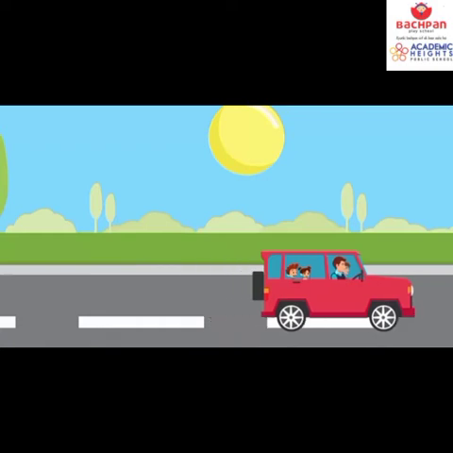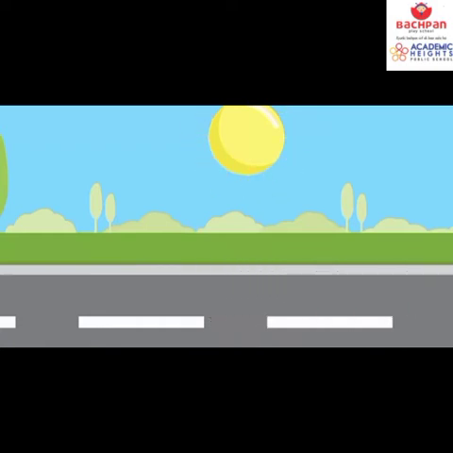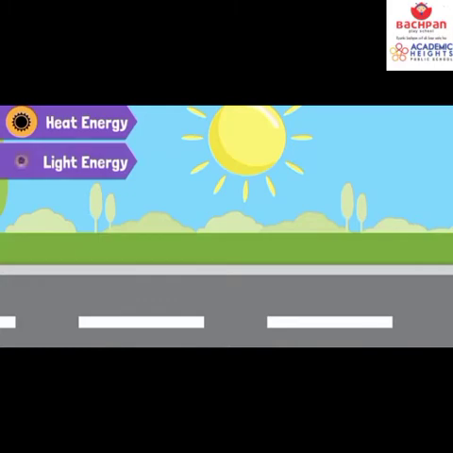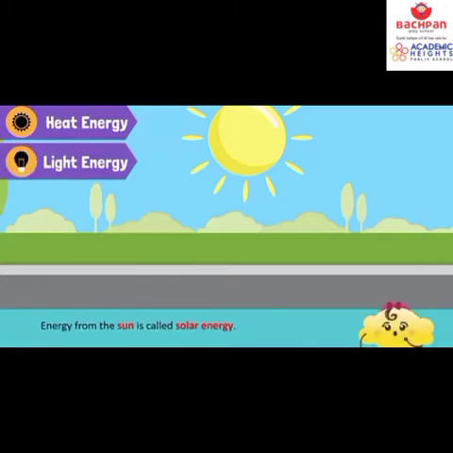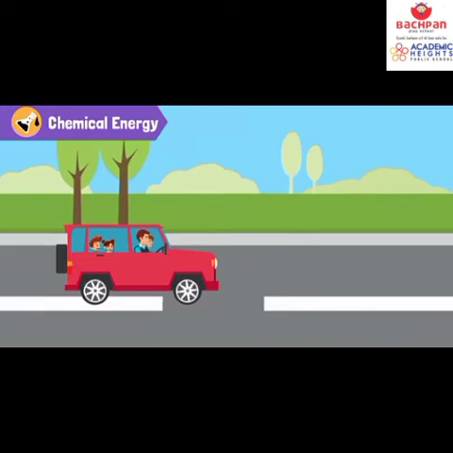Oh, we are driving and the sun is shining. So what type of energy is the sun releasing? We are going to have two types of energy here. Heat energy and light energy. Energy from the sun is also called solar energy. Plants use the solar energy.